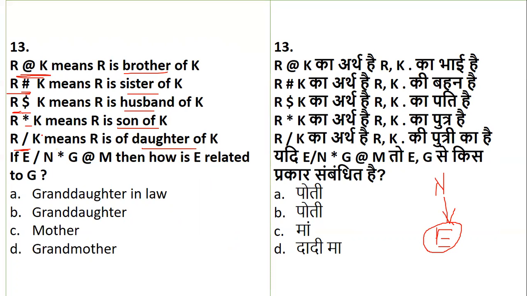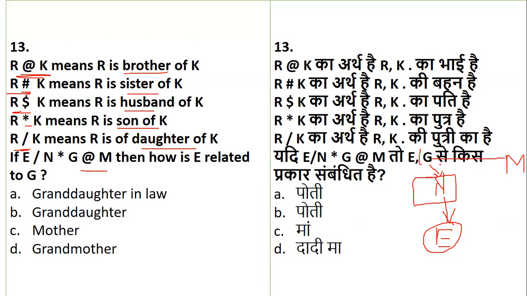Now asterisk indicates son. So N is the son of G. So we have G here, we have written. So N is the son, so we now know the gender of N. He is the son, that is a square. Okay. Now then, okay, we have an at the rate sign. So at the rate indicates brother. So G is the brother of M. So here is the brother M. Okay, so M is the brother.